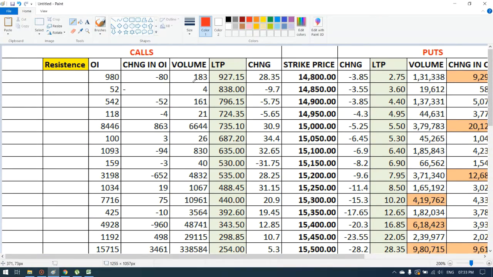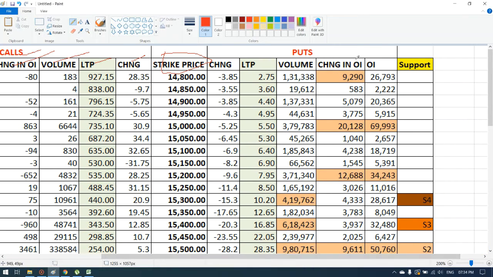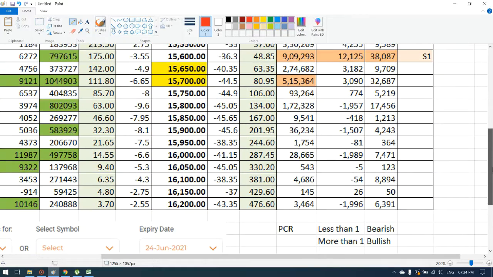On the call side, that is on the left hand side, we have the calls data: open interest, change in open interest, volume, LTP and change. Calls always represent resistance. This is the strike price, which I have taken from 14,800, and on the right hand side I have taken the puts data with the same columns. Puts always represent support. First we are going to analyze the resistance side.